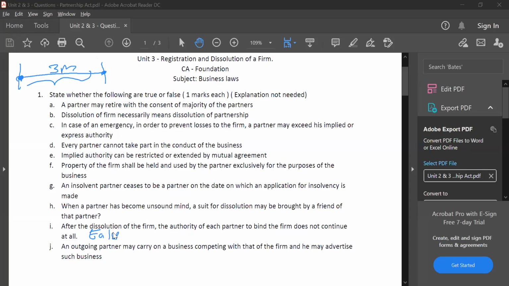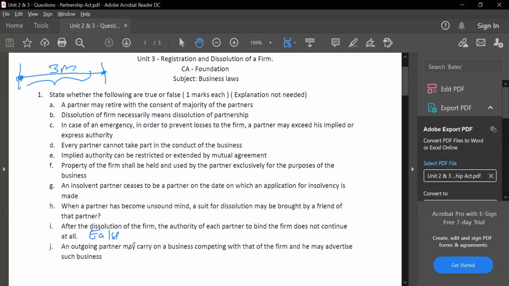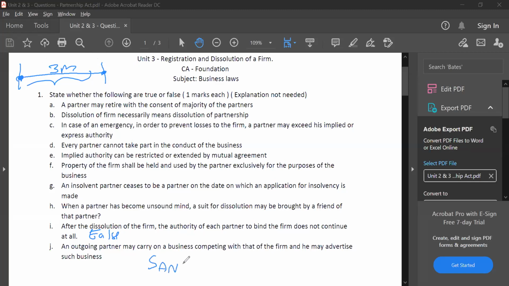Next one. An outgoing partner may carry on a business competing with that of the firm and he may advertise such business. Answer. False. Question number J, answer guys. Others type your answers. Now here they're saying outgoing partner, let's say there's a restaurant called Sangeeta Restaurant serving fast food. One of the partners wants to leave and start another similar restaurant business. Can he do so? Absolutely yes.